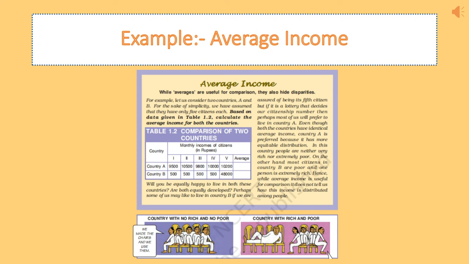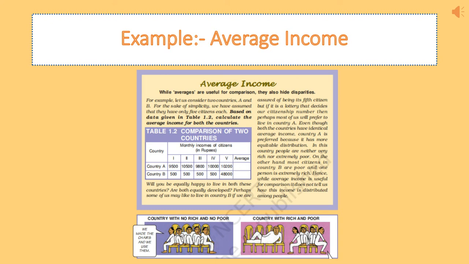But now here we see, when they are saying that both the countries' average income is the same, what do we find out? We see that average income is telling us which country is developed and which country is poor. But it is also hiding so many differences. It is not telling us whether the country has more people who are poor or fewer people who are poor, or whether people are not working in the country or are not earning anything.